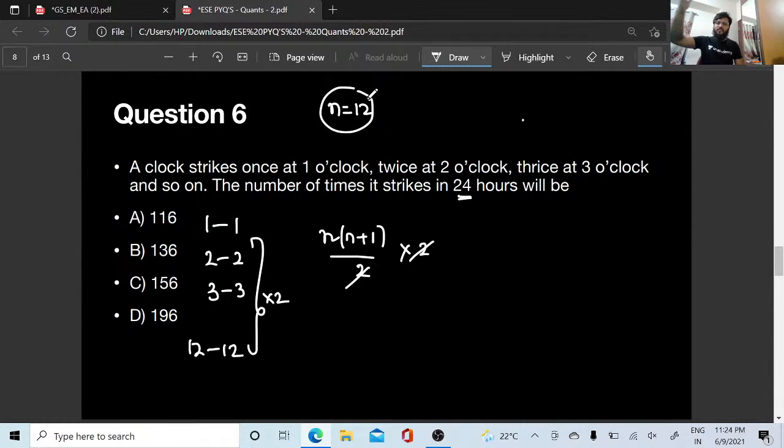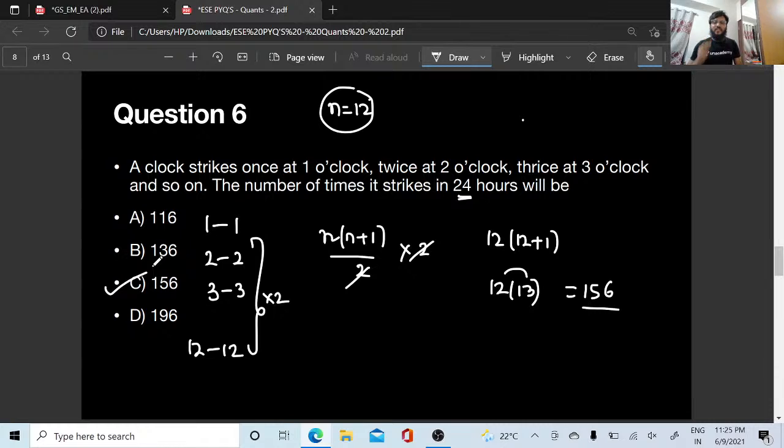So again, when it is 13 o'clock according to your 24 hours time, 14 o'clock, 15 o'clock, that is nothing but 1 o'clock, 2 o'clock, 3 o'clock. So my n is 12. So this is going to be 12 into 12 plus 1, so this is 12 into 13. 2 3s are 6, 2 1s are 2, 2 plus 3 is 5, 1 as it is. Option C, 156 is the right answer.